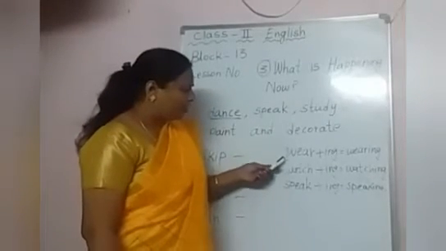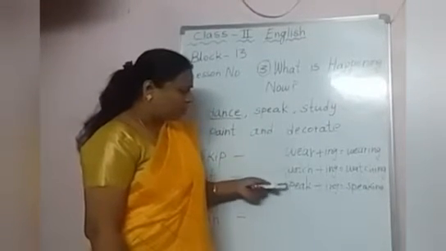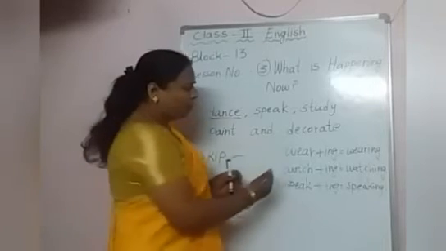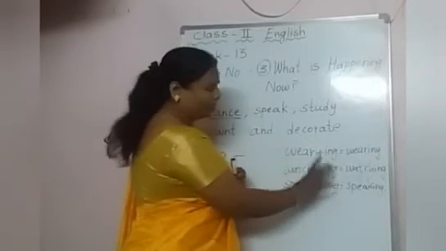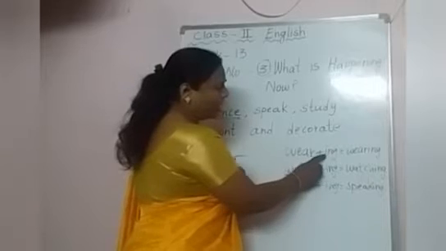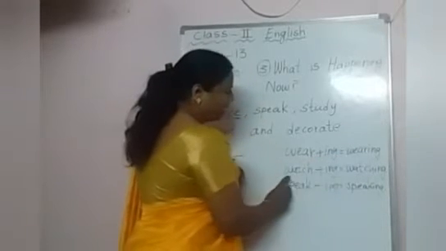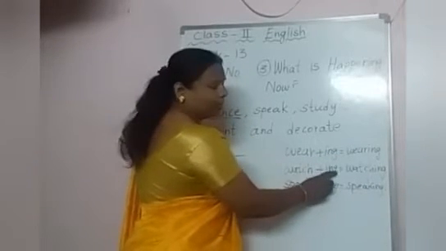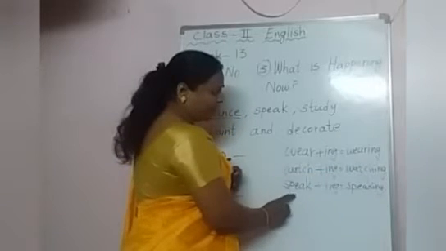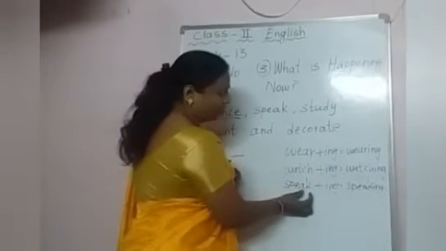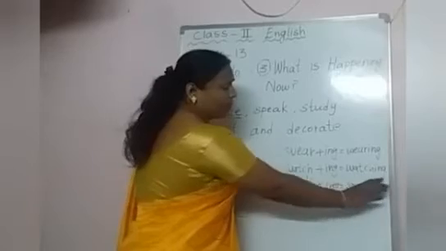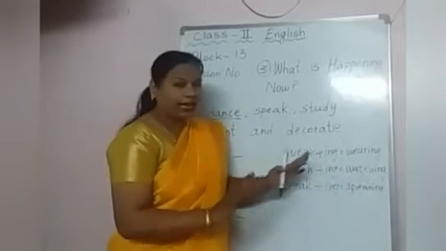Children, for words like wear, watch, speak, what do we do? We can add ing directly to it. WEAR plus ing, wearing. WATCHING, watching. Okay, speak plus ing, speaking. Directly we will add and write these spellings. No need of changing anything here.